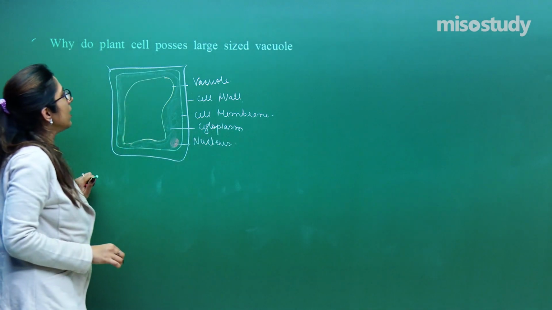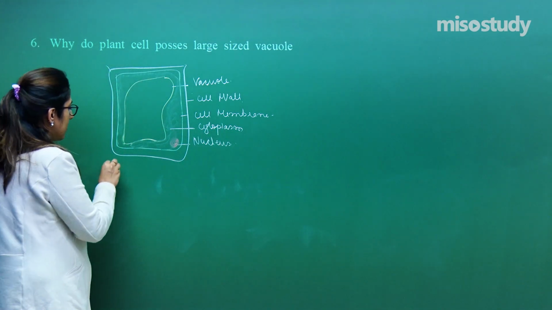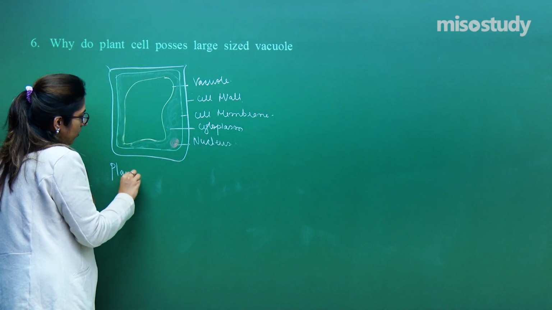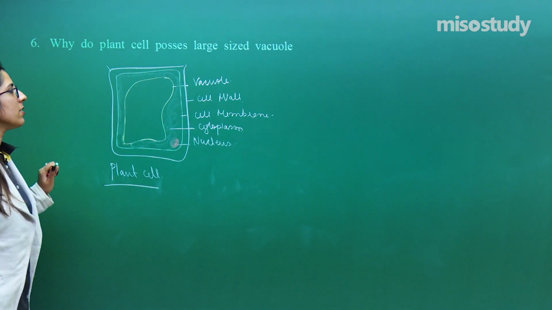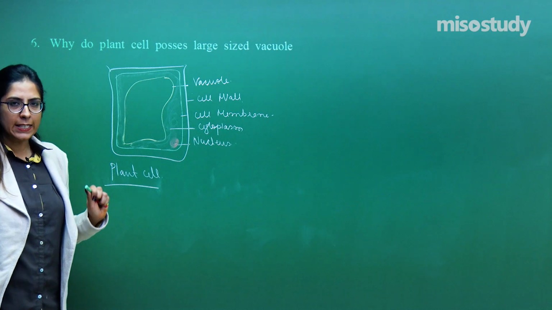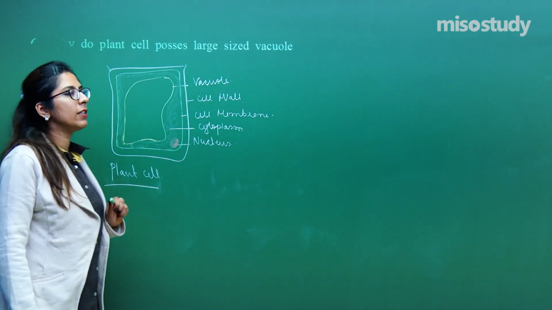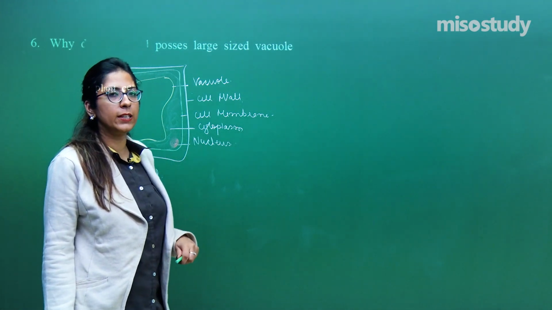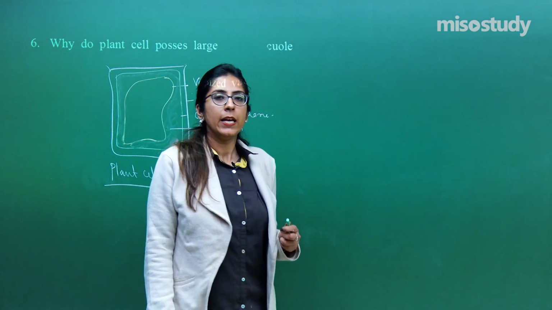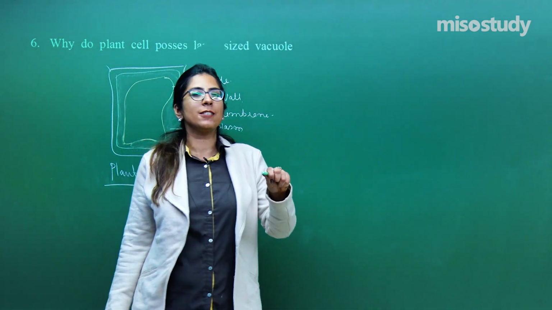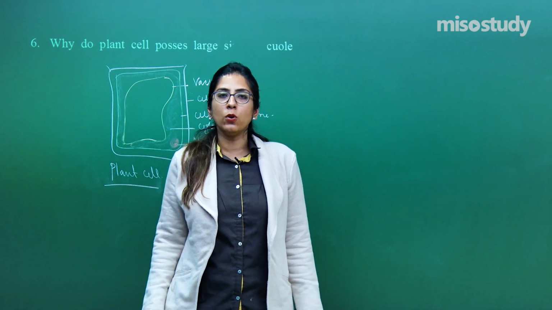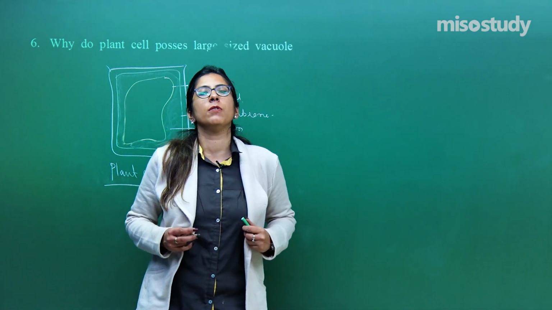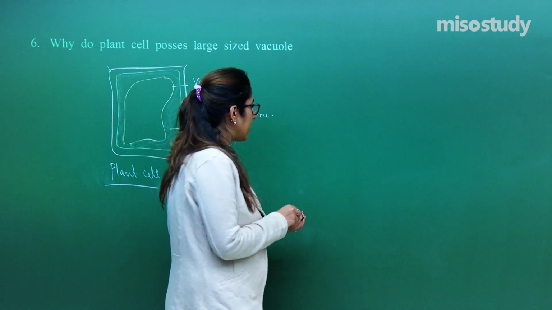Now, they are asking why these plant cells have a large sized vacuole. The reason is that these vacuoles act as a storage of food and a storage of water. Even whatever excretory products are formed are also stored in the vacuoles, so that overall contamination can be reduced. So let's write about this.